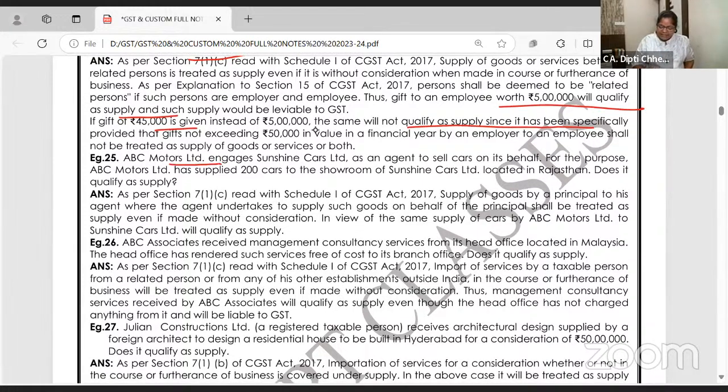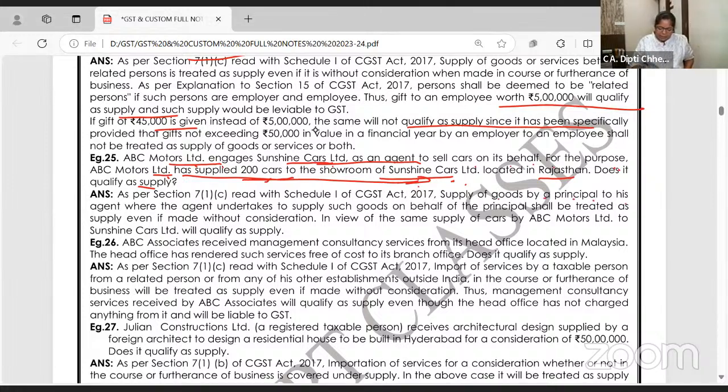ABC Motors engages Sunshine Cars as an agent to sell cars on its behalf. For the purpose, ABC Motors Limited has supplied 200 cars to the showroom of Sunshine Cars located in Rajasthan. Yeah, again it's like the same, no? The car showroom is transferring to its franchise and the franchise is selling. So here the agent is coming in the billing line.